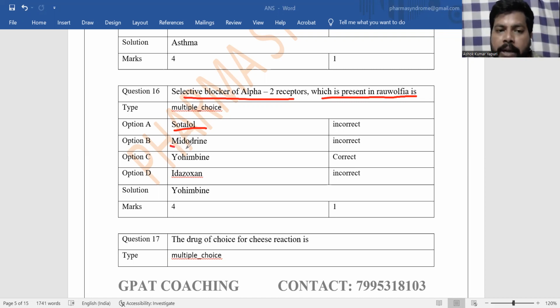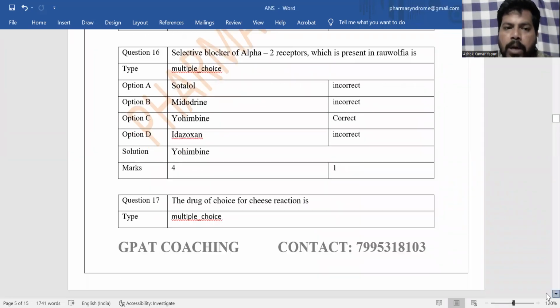Next is midodrine. Midodrine acts as an agonist on the alpha receptors. And next is idazoxan. Idazoxan is also an alpha receptor blocker. And the answer is yohimbine. Yohimbine is from the Rauvolfia itself, and it is a selective alpha 2 receptor blocker. Idazoxan is also an alpha 2 receptor blocker.